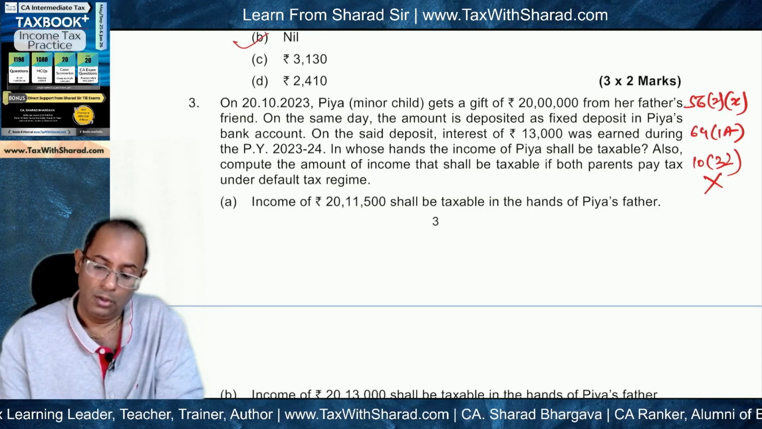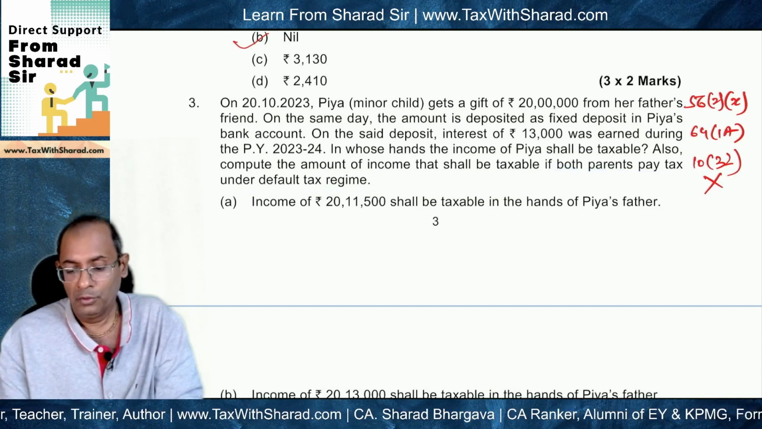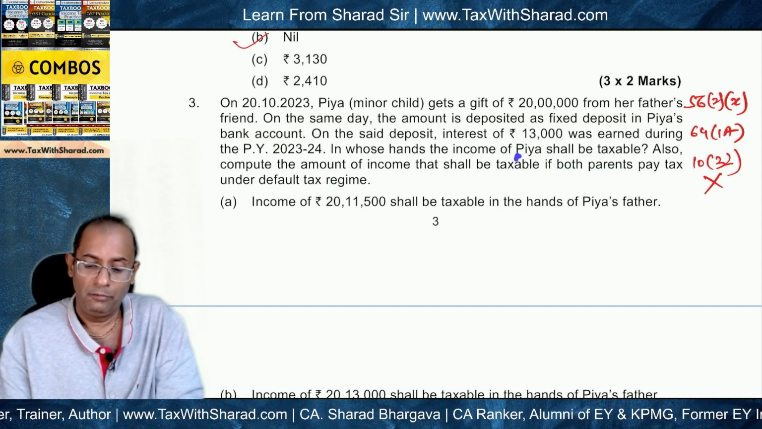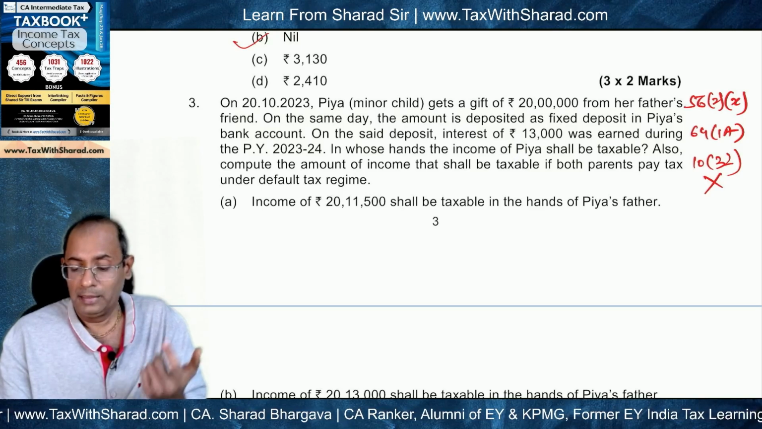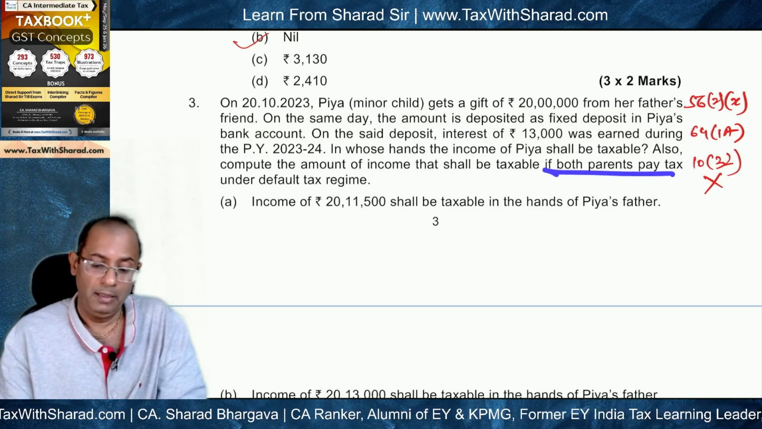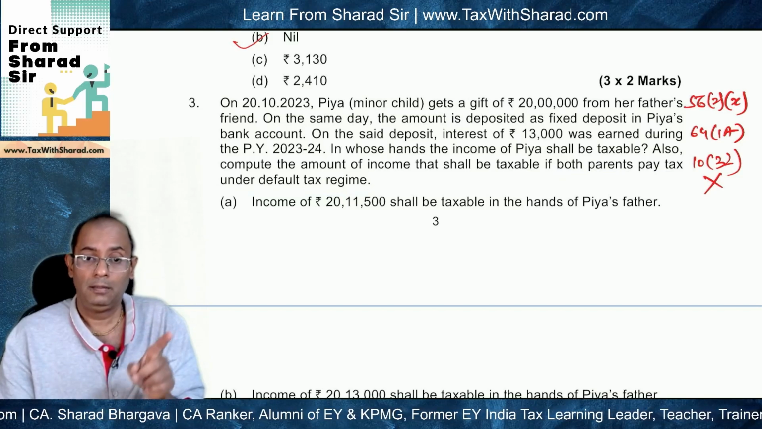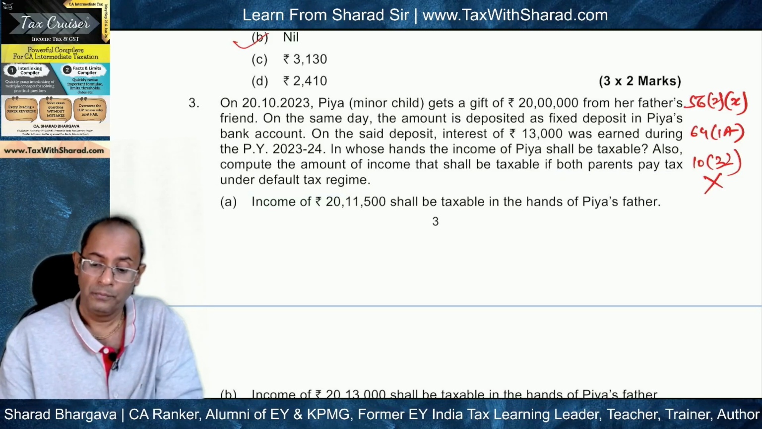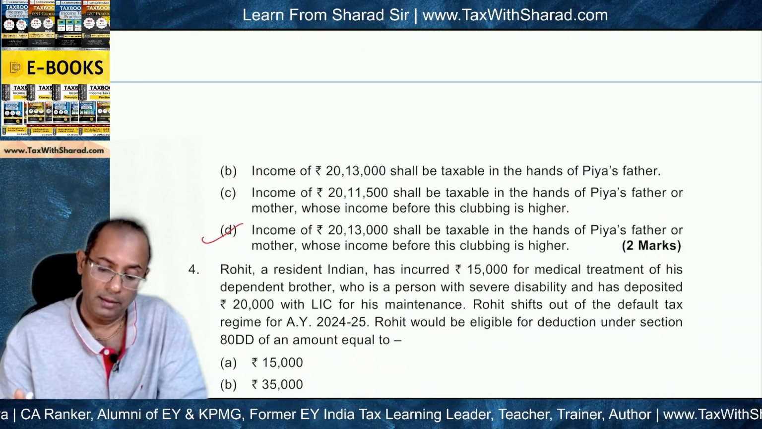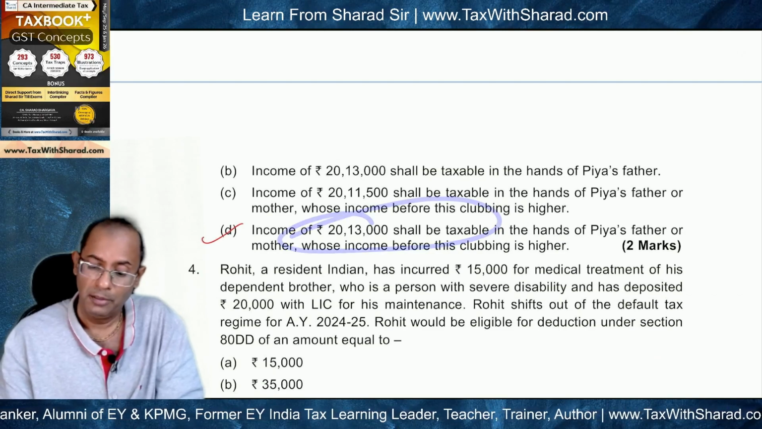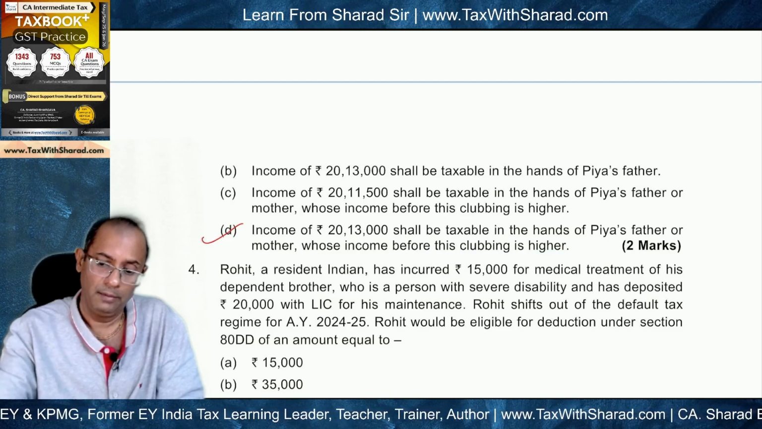So the answer is no. Why? Because both parents pay tax under the default tax regime. So irrespective of the parent in whose hands the income will be clubbed, exemption will not be allowed because both parents pay tax under default tax regime 115BAC, under which exemption under 10(32) is blocked. It is not allowed. So consequently 20 lakh plus 13,000, that means 20 lakh 13,000, will be taxable. It will be clubbed in the hands of father or mother whose income before this clubbing is higher.